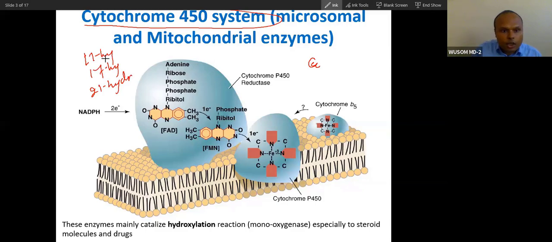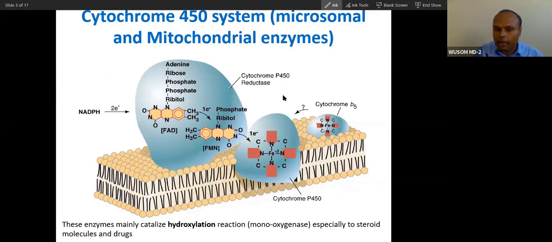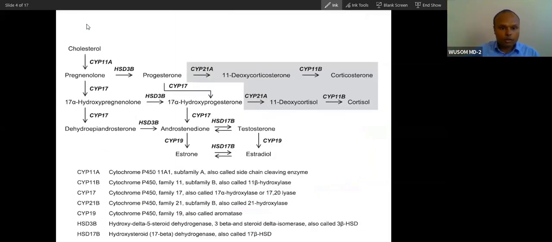You can see these all do hydroxylation, which means they utilize heme, vitamin B3 and vitamin B2. This is a very important enzyme, also important for drug metabolism. It is present in very high quantity in the liver, and also in the adrenal gland. There are many types of cytochrome P450 enzyme belonging to one family, the cytochrome P450 family.